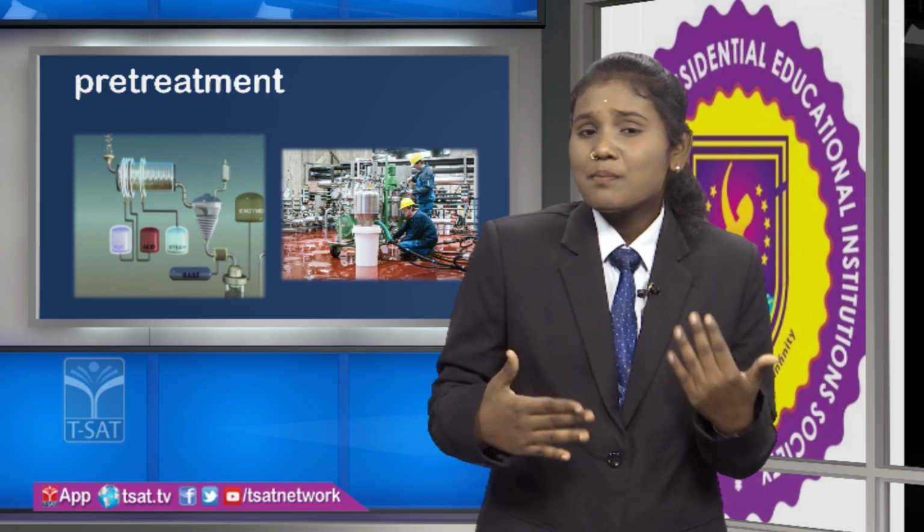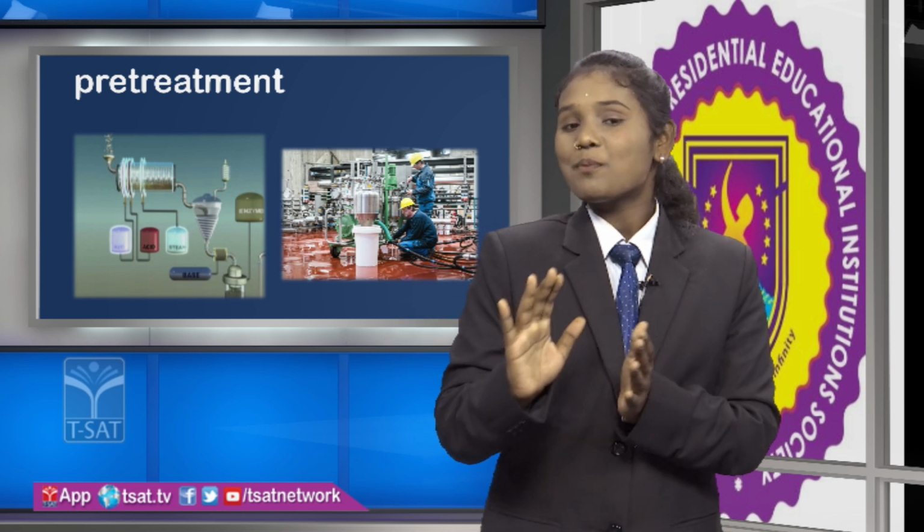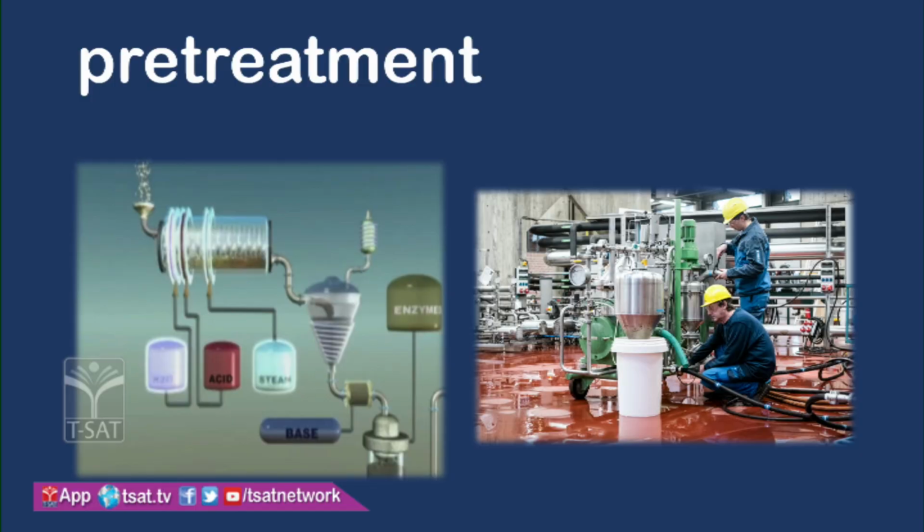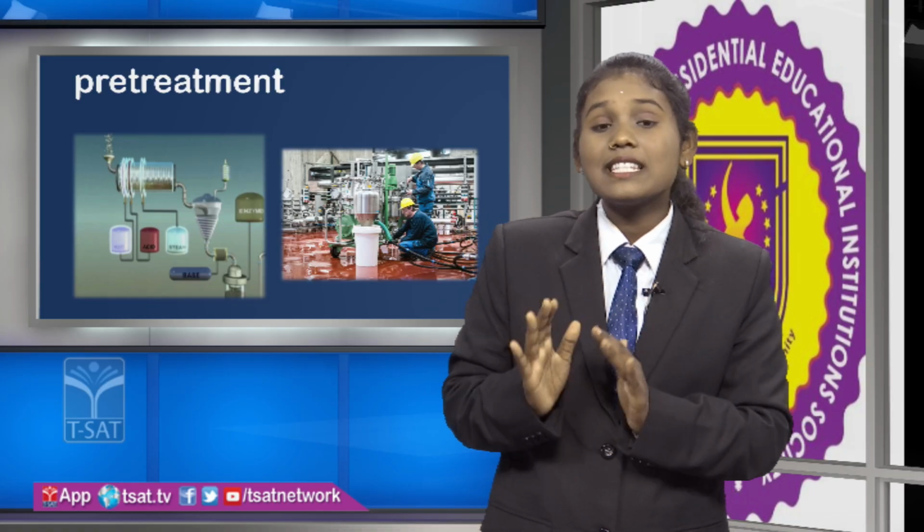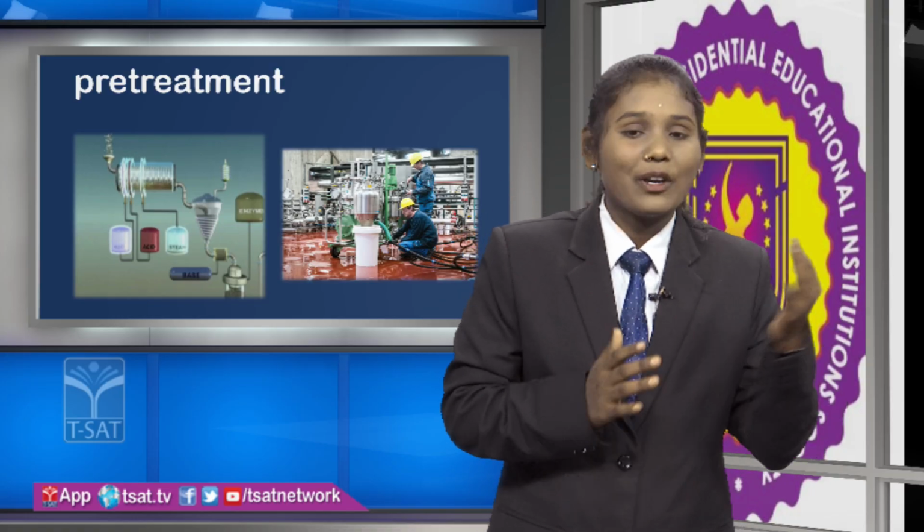Okay friends, what is meant by pre-treatment? In this process, the bound cellulose requires heat, water as well as some acids. By utilizing these 3 components, the bound cellulose converts to cellulose. Here the cellulose is separated from plant biomass.